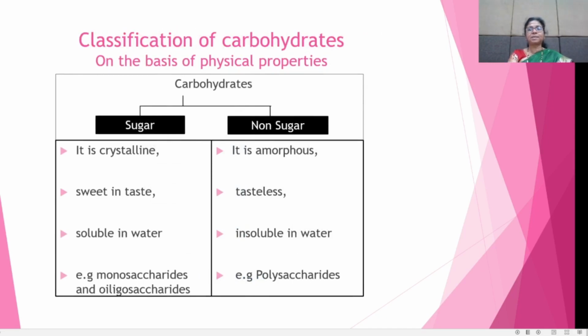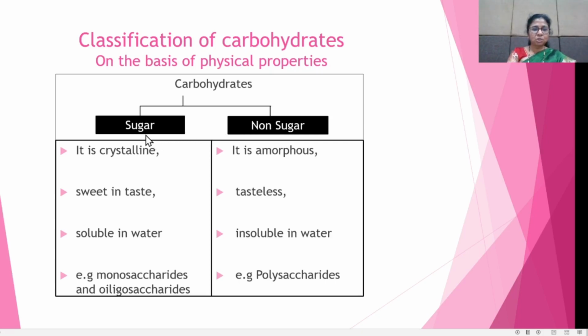Now see the classification of carbohydrates. There are different classifications. First, we see the classification on the basis of physical properties. According to their differences in physical properties, carbohydrates are classified into sugars and non-sugars.